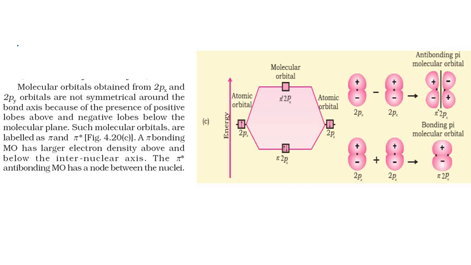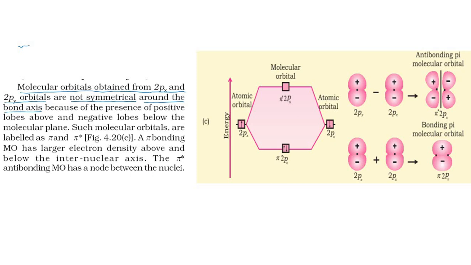Molecular orbitals from 2px and 2py orbitals are not symmetrical around the bond axis. So far we have learned with respect to the s atomic orbital and 2pz, which are symmetrical around the bond axis.